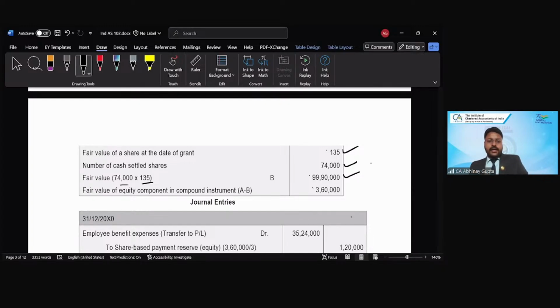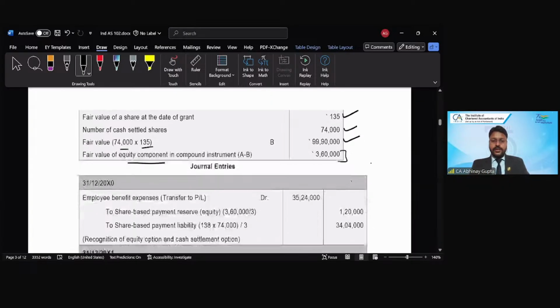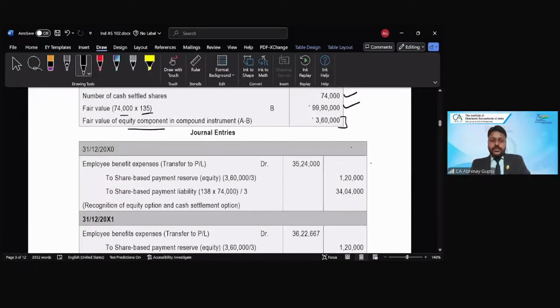Now we will derive the equity component, right? So what is the method? A minus B, that is 3,60,000, the delta between the equity option and the cash option, right? So 3,60,000 is the fixed equity component in this hybrid arrangement. Now, we just need to come up with the calculation of the expense amount, right?